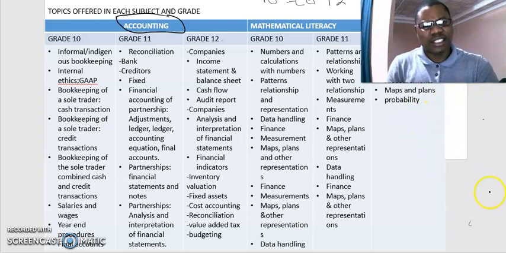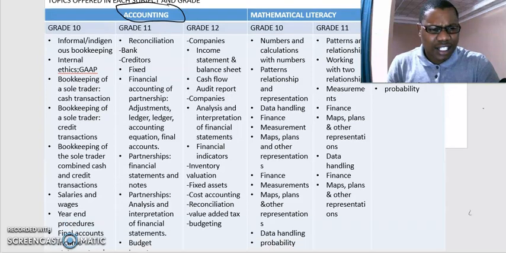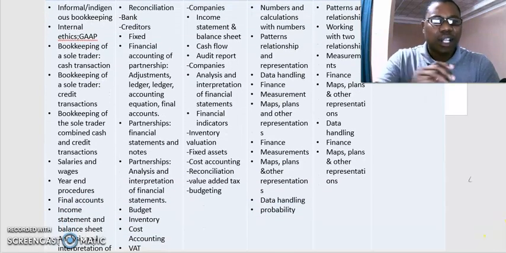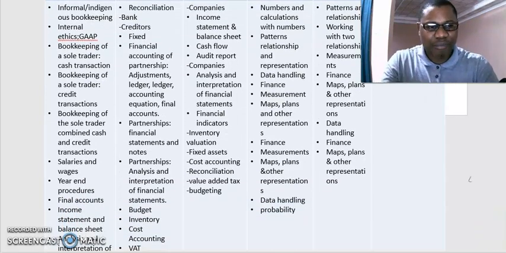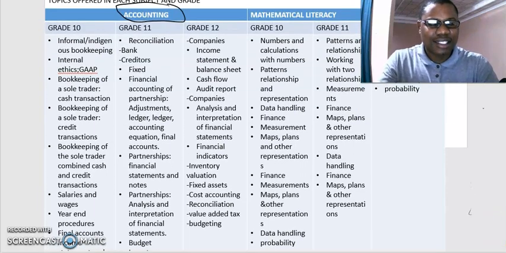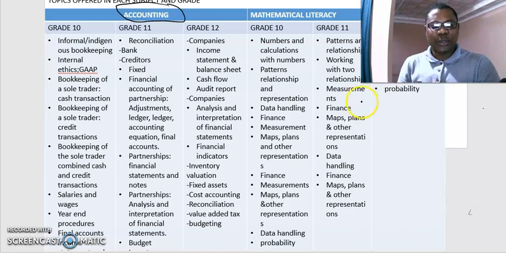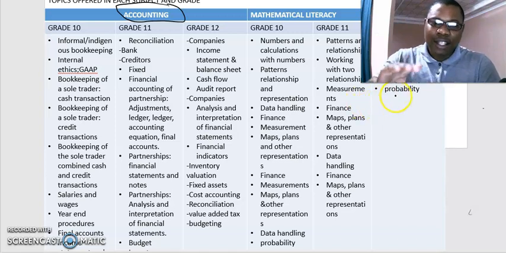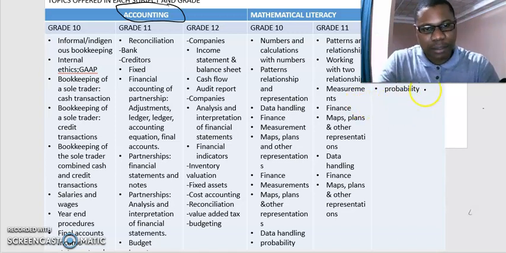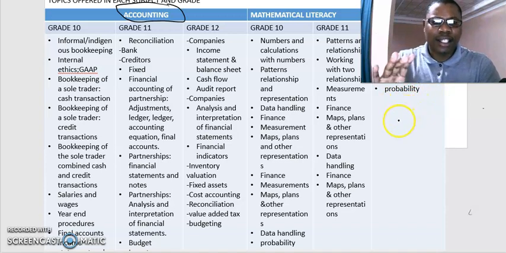Let's move to Maths Lit. On Maths Lit, we're going to cover all these topics. These topics that we're going to do here are based on an ATP for grade 10.